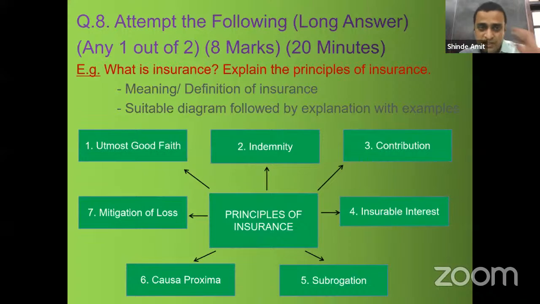Students, so here the paper pattern and how to attempt the questions we already discussed. Now we are taking a 5 minutes break, and then I am going to discuss the R.A. Podar College practice paper exam, which we conducted in the last month. So there is a 5 minutes break.